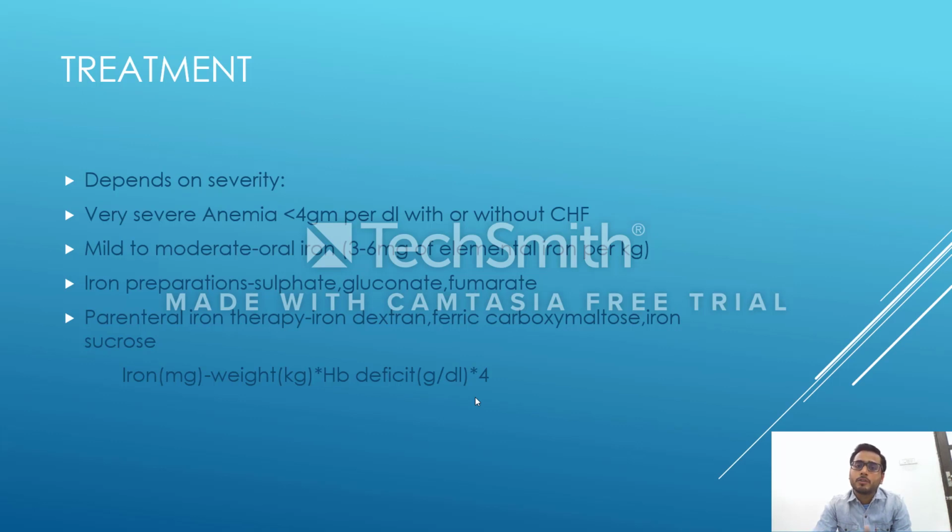Fumarates have the maximum bioavailability, and the most common preparation we use is colloidal iron, that is the tonoferron, an age-old iron preparation which we are using. So we have to give 3 to 6 mg of elemental iron per kg.